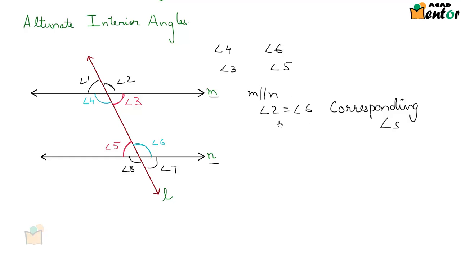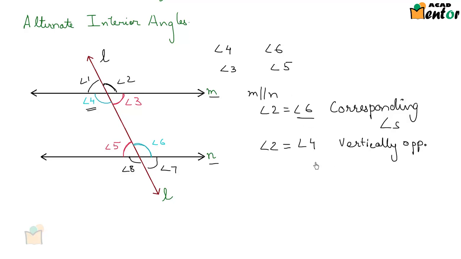Now can you see that angle 2 is also equal to another angle? Angle 2 is equal to this angle right here, angle 4. And can you tell me why? Yes, they are vertically opposite angles. Because this line L intersects line M, and angle 2 is vertically opposite to angle 4, and we saw that vertically opposite angles are always equal. So angle 2 is also equal to angle 4.